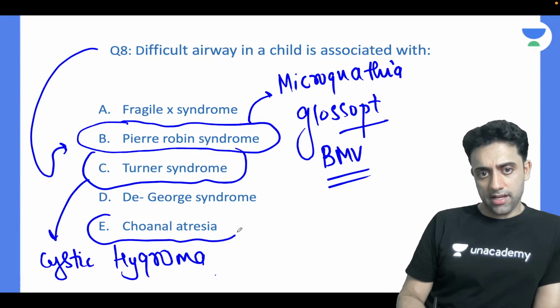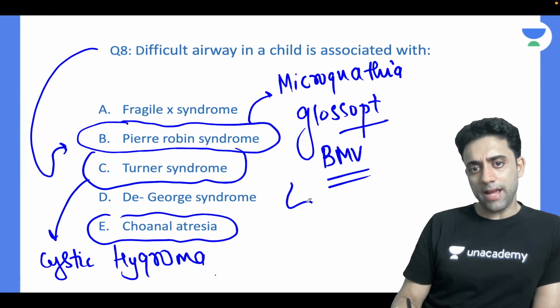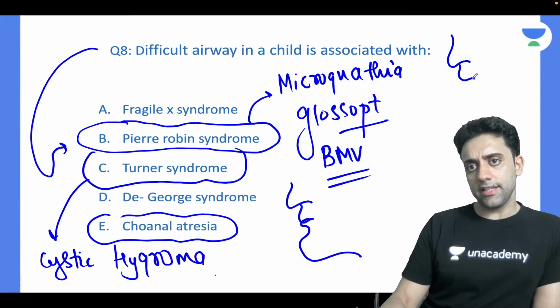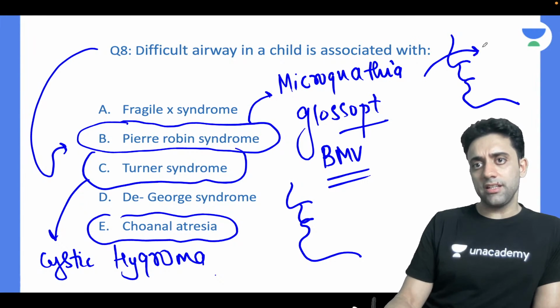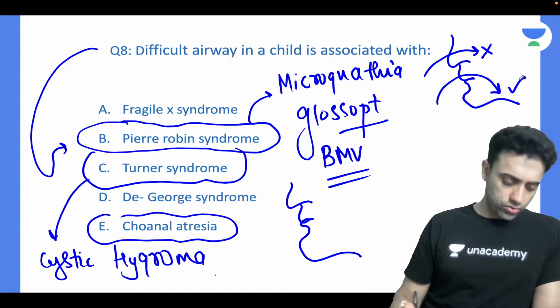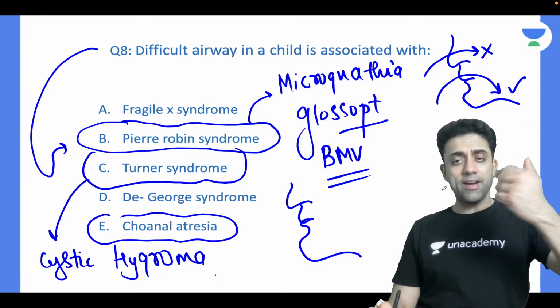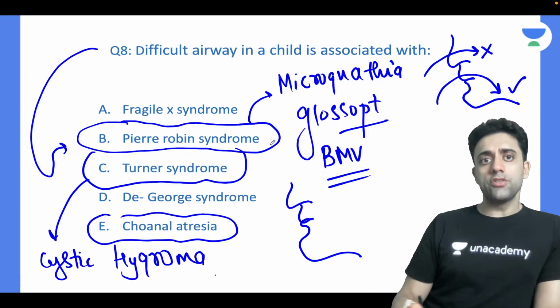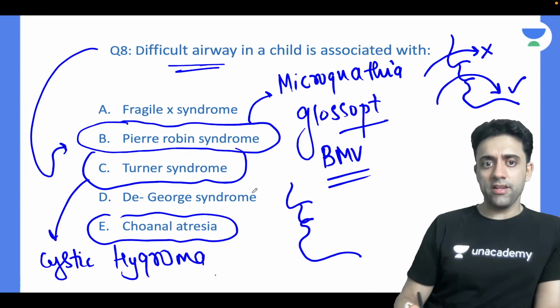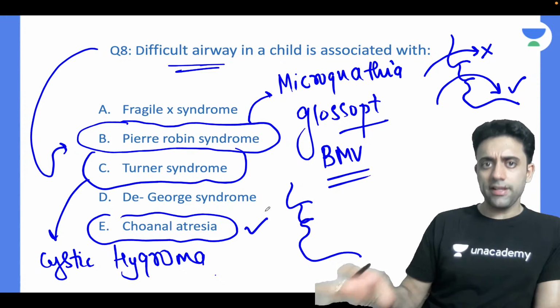Choanal atresia. What happens in choanal atresia? Anyone? So yes, you all know that it is difficult to pass a nasogastric tube and very easy to pass an orogastric tube, right? So if you're not able to pass a nasogastric tube through my nose, will I have a difficult airway? Definitely yes. You will have a difficult airway.